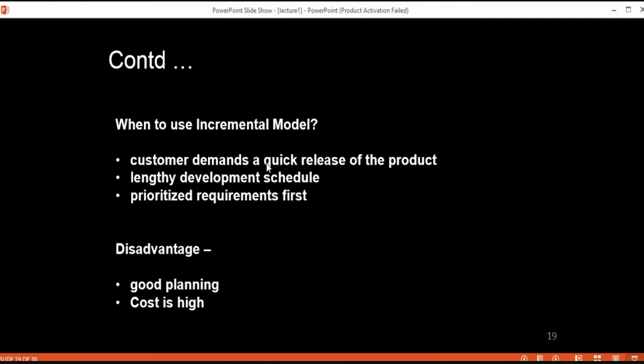In that case, you can serve the customer's requirements in a better way than the waterfall model, because by serving those highest priority requirements early, it will give you more customer satisfaction, because in that scenario the customer will be more satisfied.